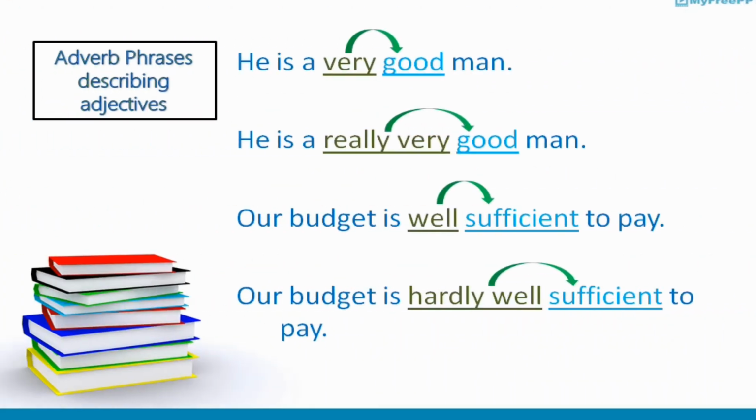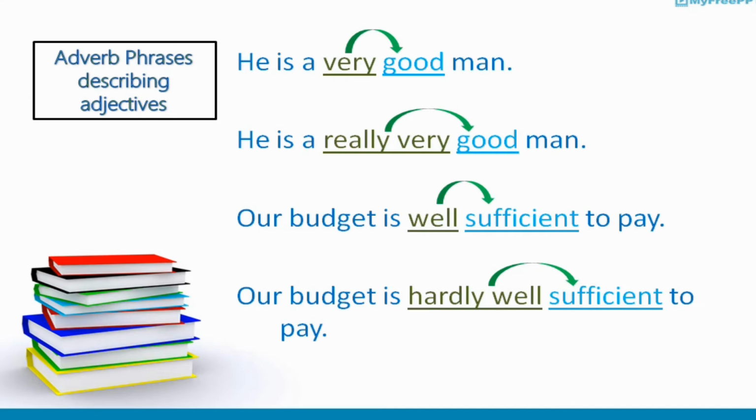Now, let's have the examples of how adverb phrases describe adjectives. The first sentence: he is a very good man. In this sentence, very is an adverb word describing the adjective good. It is a word, not a phrase.